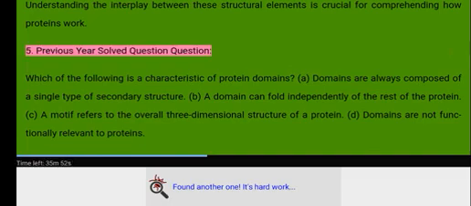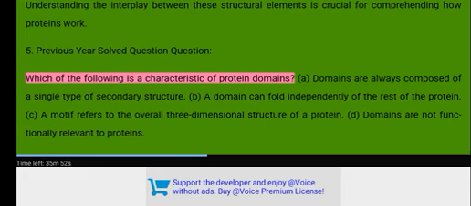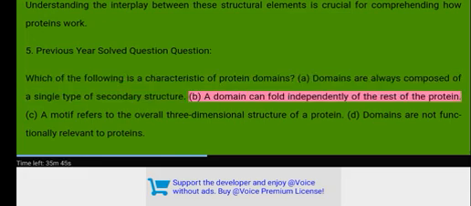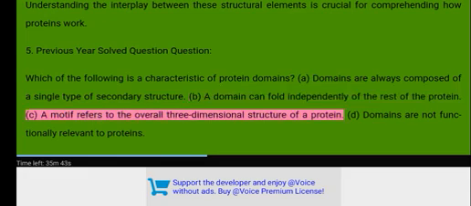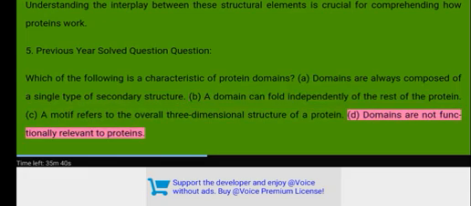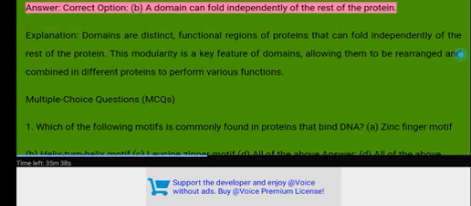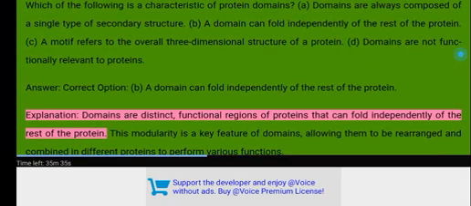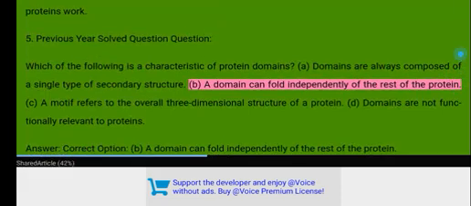5. Previous year solved question. Which of the following is a characteristic of protein domains? A. Domains are always composed of a single type of secondary structure. B. A domain can fold independently of the rest of the protein. C. A motif refers to the overall three-dimensional structure of a protein. D. Domains are not functionally relevant to proteins. Answer. Correct option. B. A domain can fold independently of the rest of the protein. Explanation. Domains are distinct, functional regions of proteins that can fold independently of the rest of the protein.